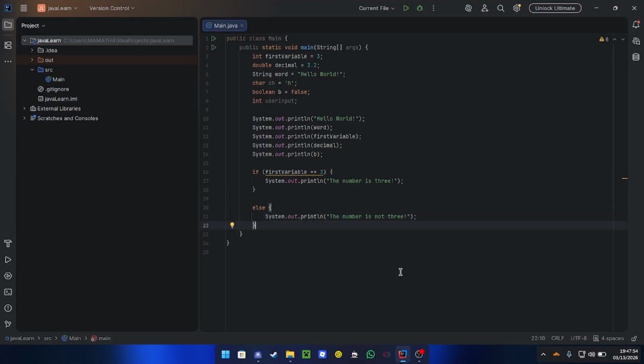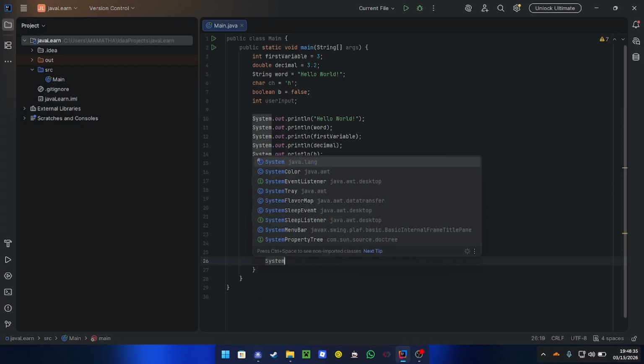Alright, now let's talk about loops. So there are 3 main types of loops. There's the for loop. This is how you declare a for loop: for and then parentheses. In a for loop, the user can decide how many times the code inside it runs. So first we have to declare a counter variable. I'm just going to name it i and set it to 1. And then we're going to do the number of times we want to run this. So maybe let's do 3, right? And then we're going to increment this variable each time, basically adding 1 to it for each iteration. And then we're going to output the value.